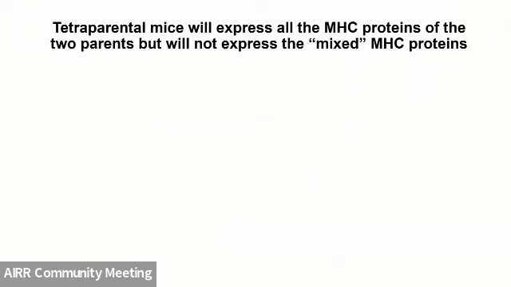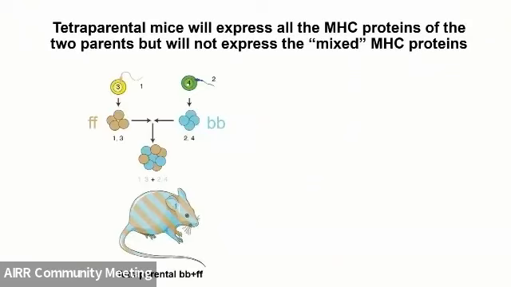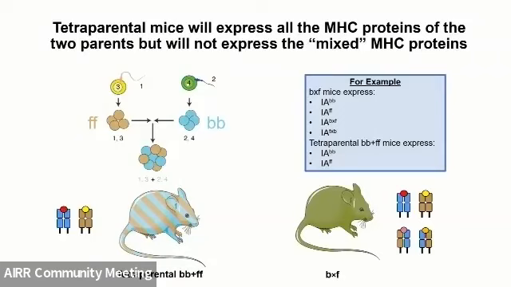To test this, we've made very unique mice. These mice allow us to look at the class 2 molecules that are expressed from either parent by creating tetraparental mice. These tetraparental mice are formed by the fusion of 2 fertilized embryos at very early stages in development, and what you get is these striped mice. These striped mice effectively have just the class 2 molecules from the 2 parents, and we can use these as counterpart mice to compare to the F1 animals.